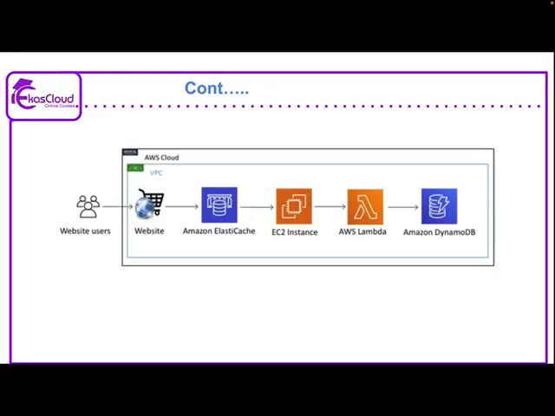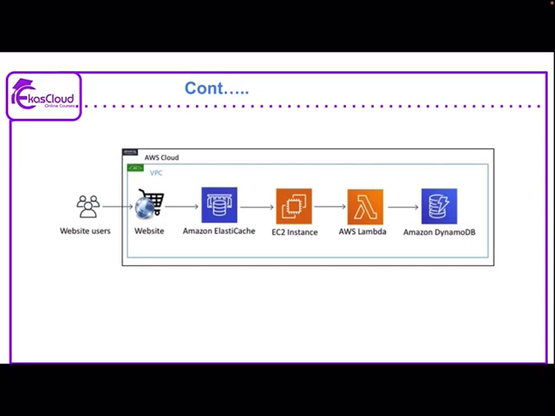Now we'll see the architecture: the AWS cloud, and inside that we have a virtual private cloud for individual users. In that virtual private cloud, we have one website. That website is supported with the help of Elastic Cache, and the next route is the EC2 instance, which depends on the server.